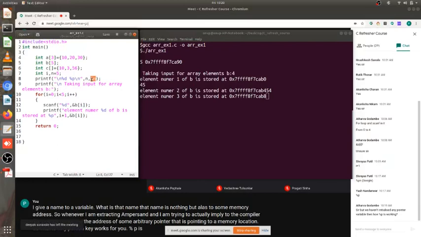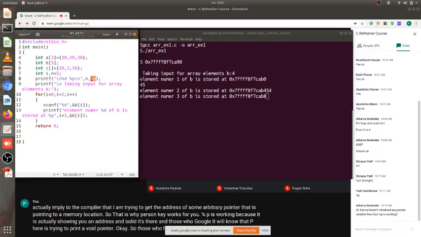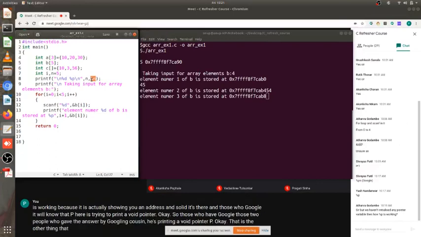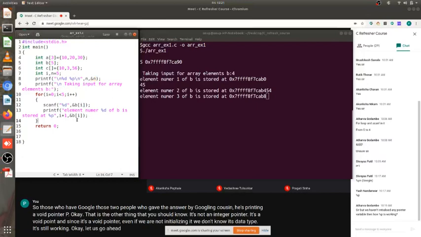%p is working because it is actually showing you an address. That's all there is to it. And those who googled it will know that p here is trying to print a void pointer. Okay, so those two people who gave the answer by googling, %p is printing a void pointer. That's the other thing that you should know. It's not an integer pointer, it's a void pointer. And since it's a void pointer, even if we are not initializing it, and we don't know its data type, it's still working.